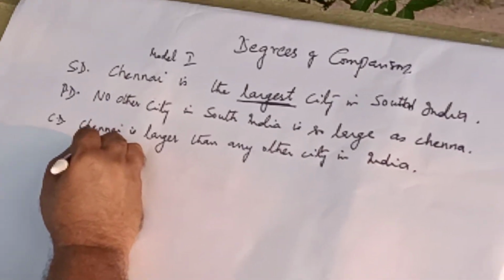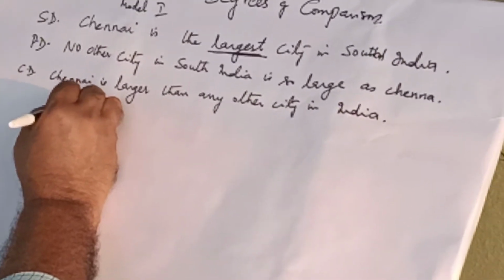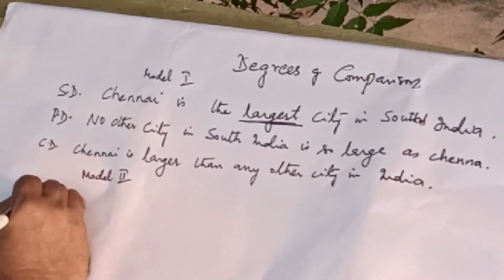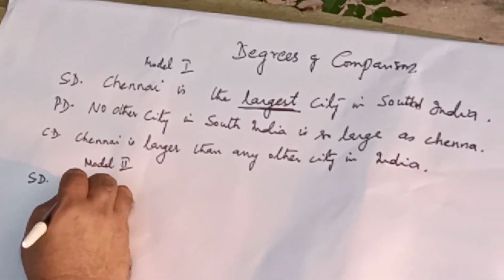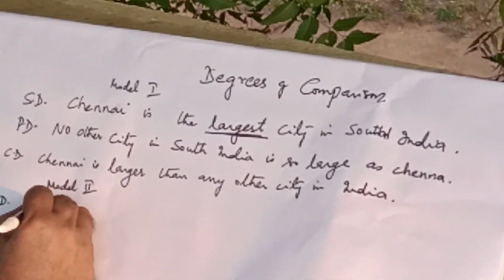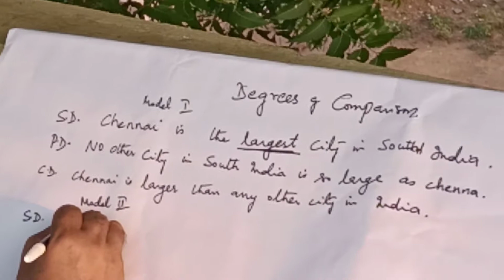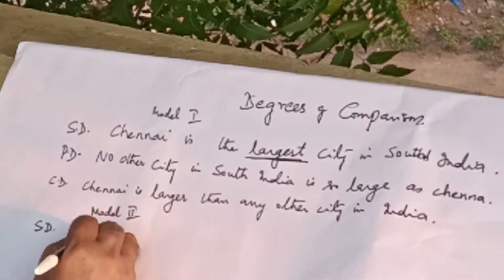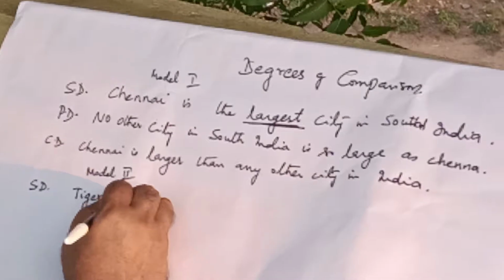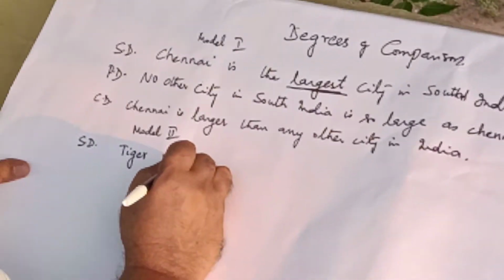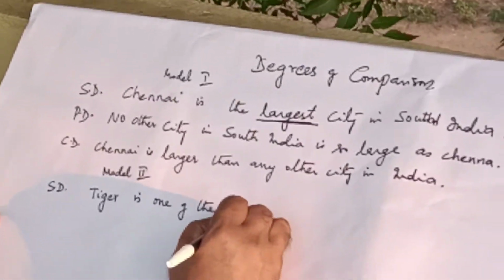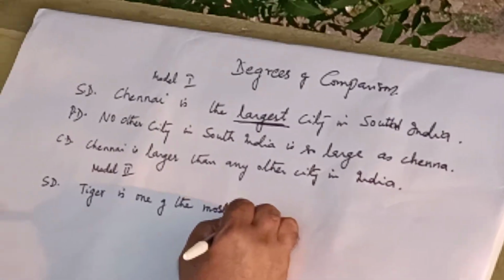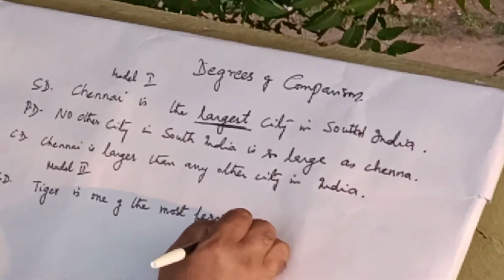Now let us go to the second model. Model 2. I will write the sentence in superlative degree. Tiger is one of the most ferocious animals.